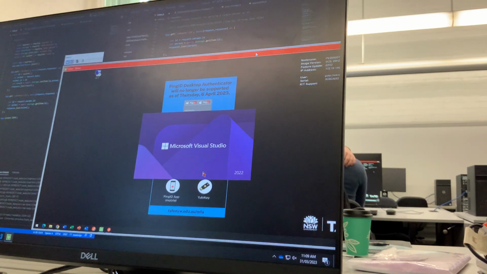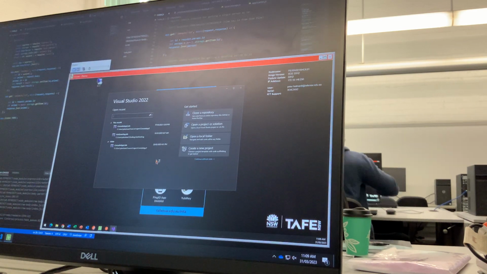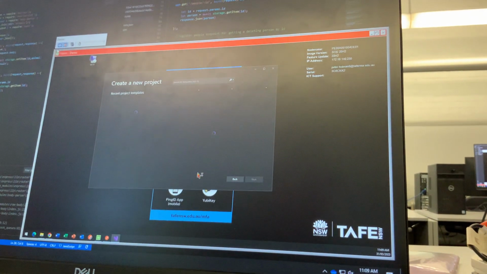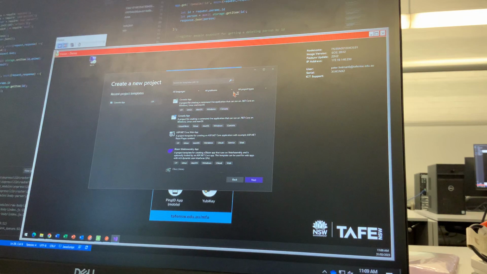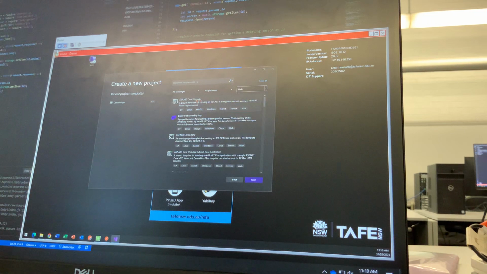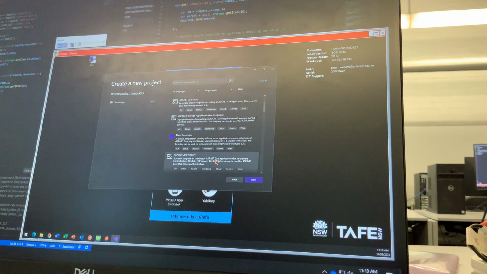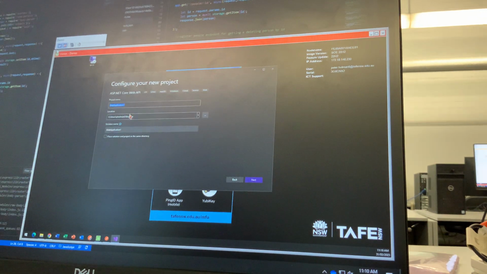I open up Visual Studio. Now again, I'm not expecting you to do this, but I just want you to see, just to understand. I create a new project, but instead of creating a console application, you know how you guys do a console application? I'm going to select web, right? And I'm going to select an ASP.NET Core app with Web API. I'm going to go next.